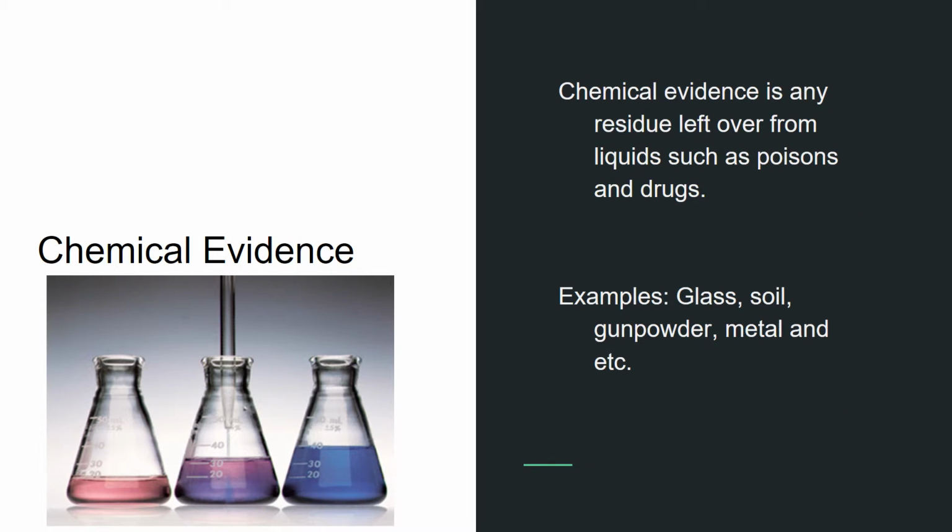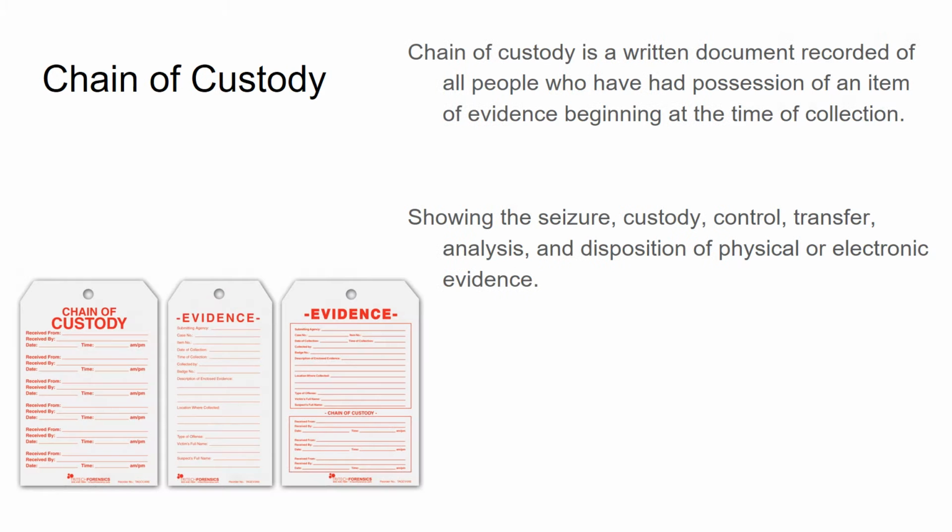Chemical evidence. Chemical evidence is any residue left over from liquids such as poisons or drugs. This would be glass, soil, cleaners, gunpowders, metal, and other materials.